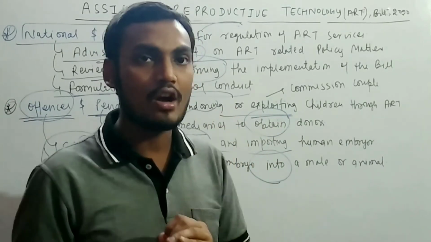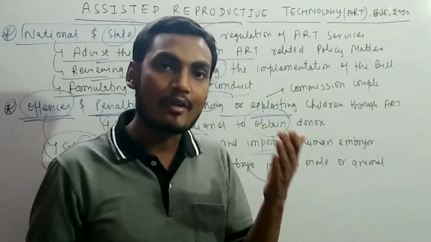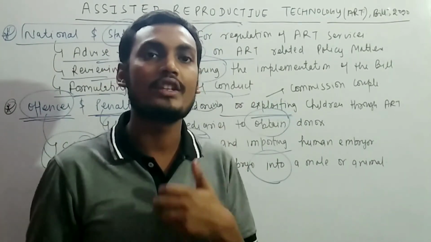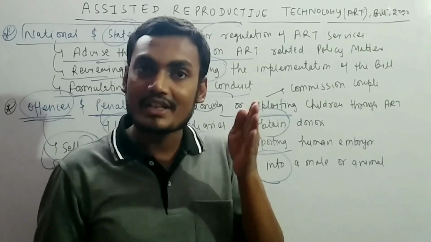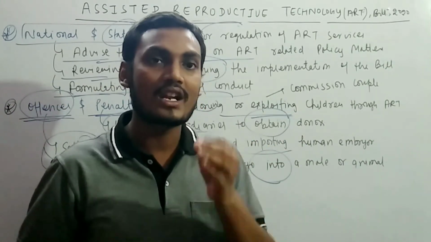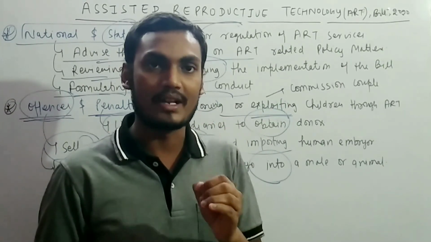So what is the summary of this video? You need to remember basically what the aim is, basically to regulate the market which is going on, basically the regulation. There will be a national board and a state board. There will be a national registry which will act as a central database. You need to remember this.